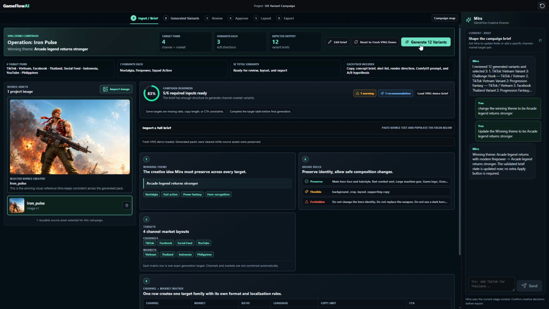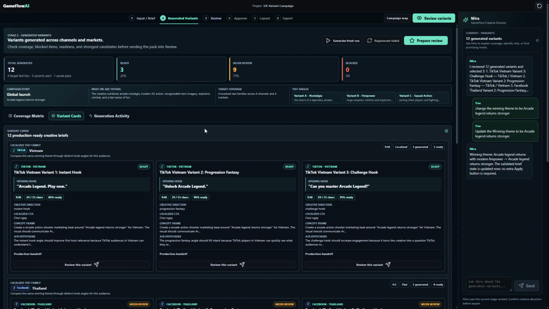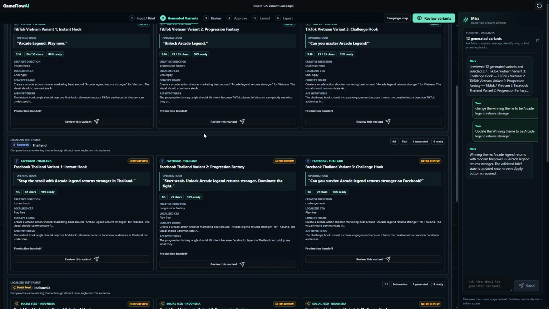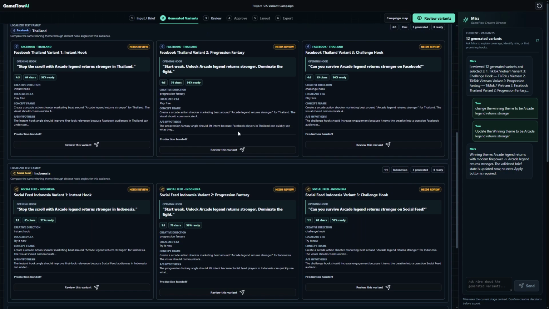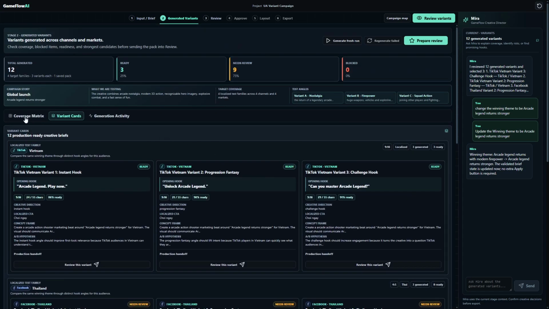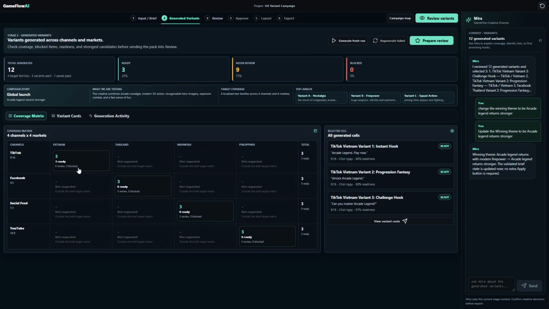So let's go ahead and generate the variants. You can go to the generated variants. Here, GameFlow now generates different creative directions for each channel and market. Instead of making one generic ad, it creates localized variants with different hooks, CTAs, and creative angles. Here's the coverage matrix summary. Each channel has different markets, or maybe one channel for one market. You can generate as much as you want.